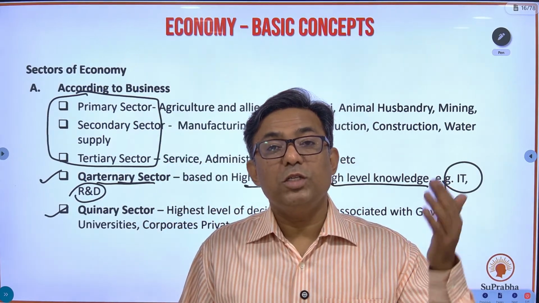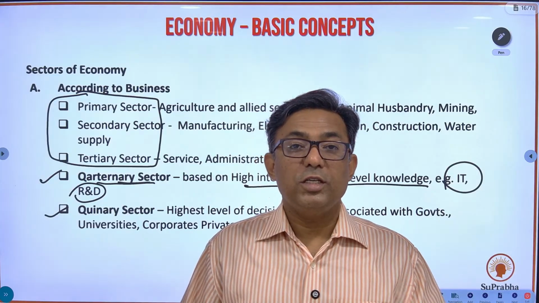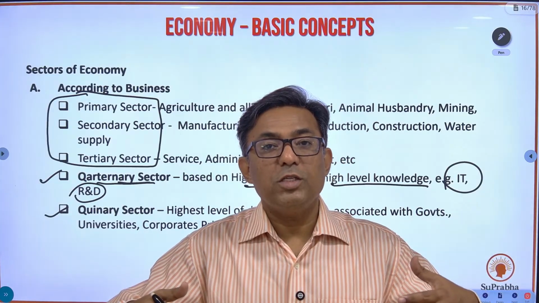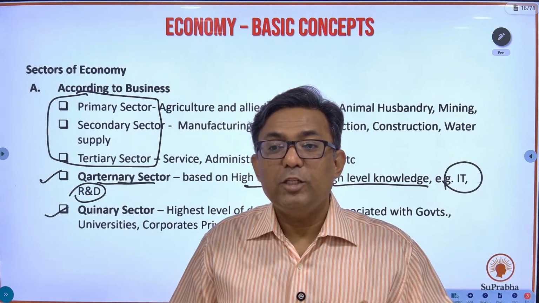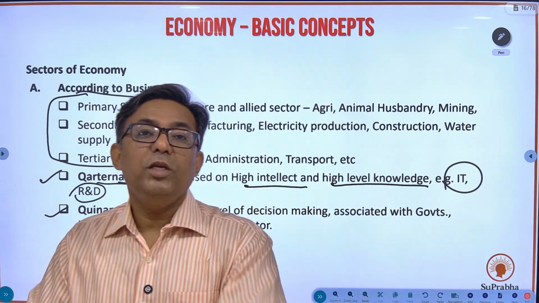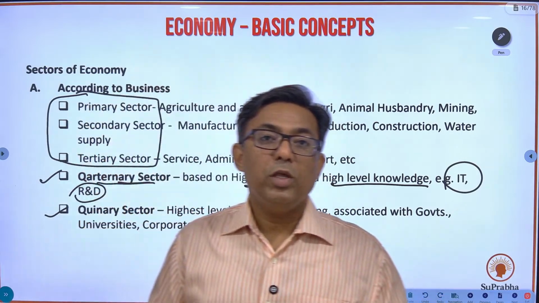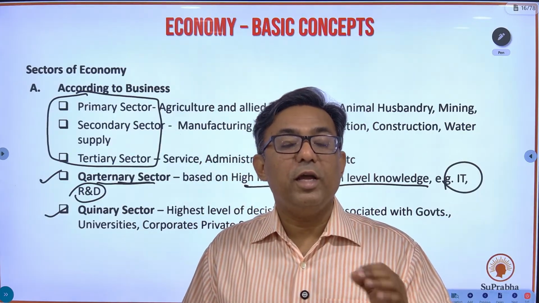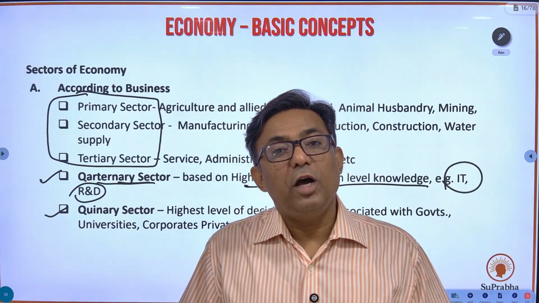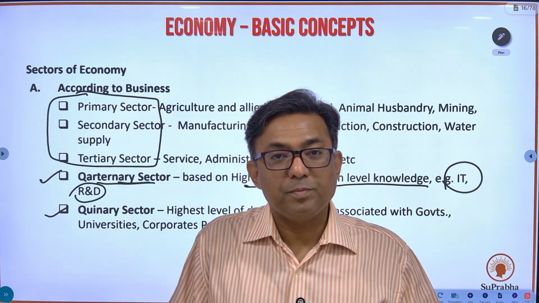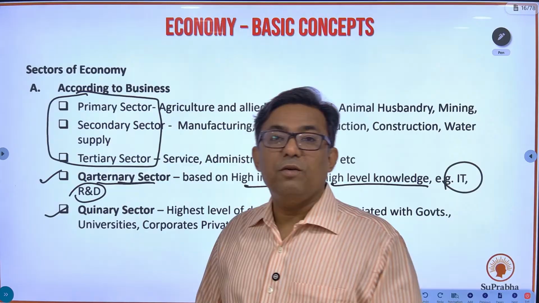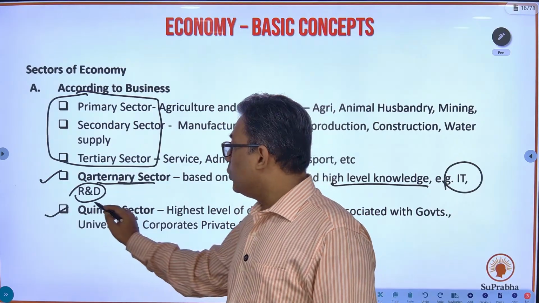They are in the process of taking a decision as to how artificial intelligence has to be driven forward. What should be the strategy so that the common man is benefited and not harmed because of artificial intelligence. So this highest decision making level is known as the quinary sector.